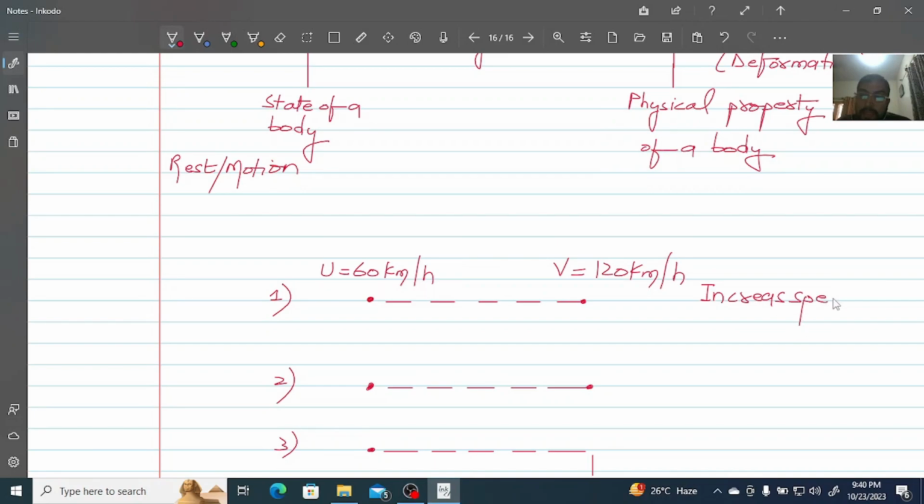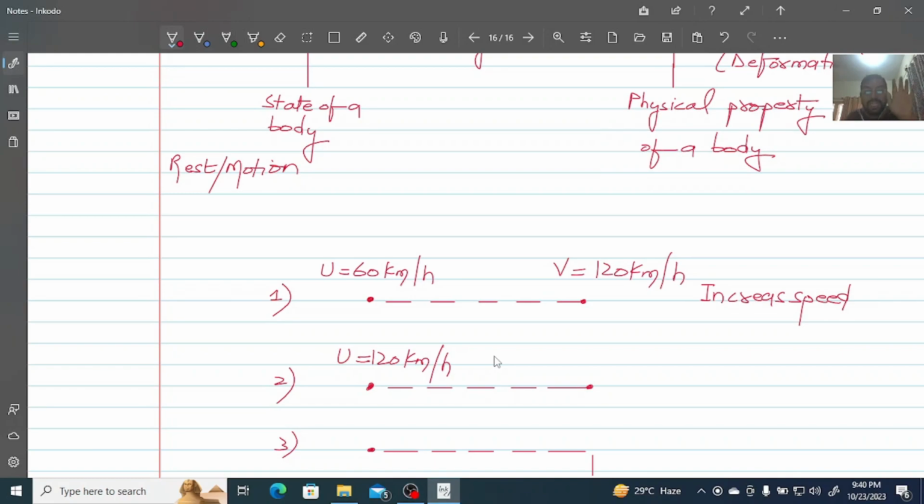Now in the second case, initially we are moving with 120 kilometers per hour, and we are just reaching the streets of our home. So we need to decrease the speed now. What we will do is release the accelerator and push the brake. Releasing the accelerator, pushing the brake.